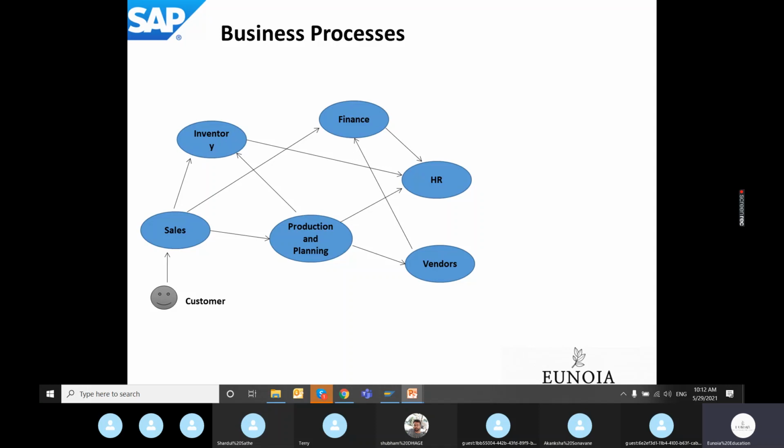We are discussing SAP because this course is related to ABAP development, and ABAP is a language which is used for development in SAP. So I'll be primarily focusing on SAP ERP software, but this applies to all ERPs as a whole. Business process is nothing but a set of rules by which an organization does business. Hope this makes the concept of business process clear, and all the development, all the consultation, and everything in SAP runs around this business process.